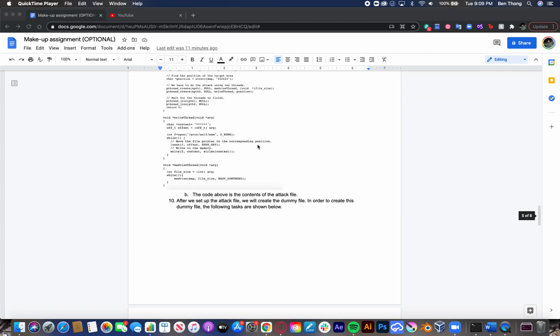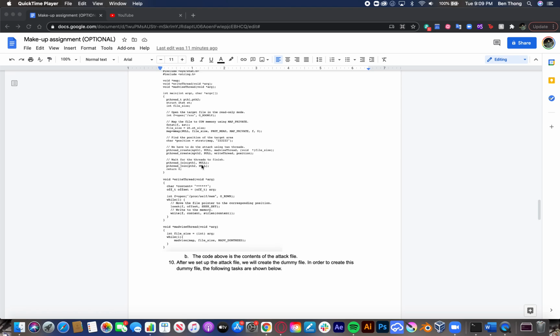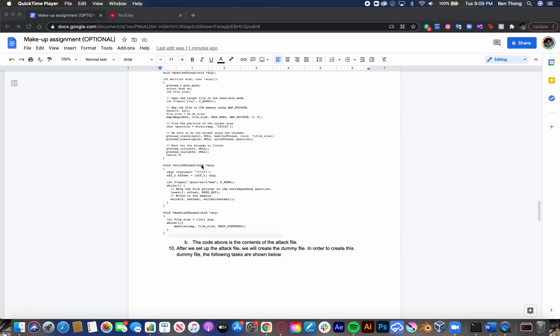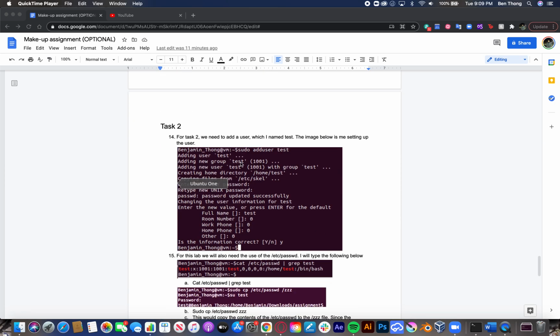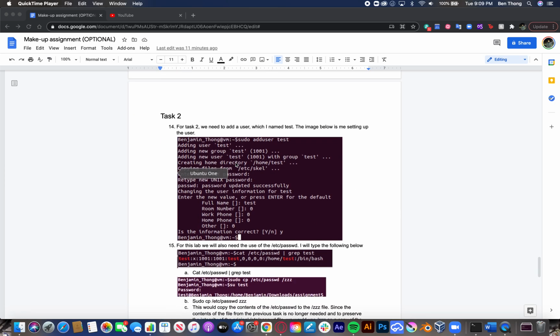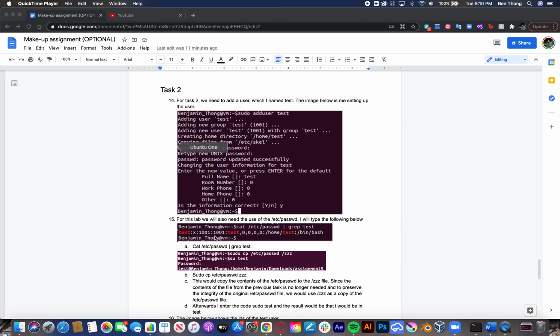We'll be changing the numbers, the addresses to be exact, so that test will be able to have root access. By the end of the lab, when you log into test, you'll be able to log into root through test, if that makes sense. I'm going to explain more as we go down.